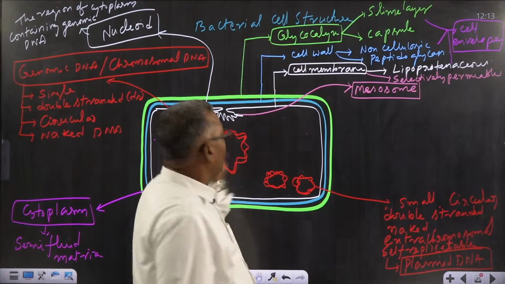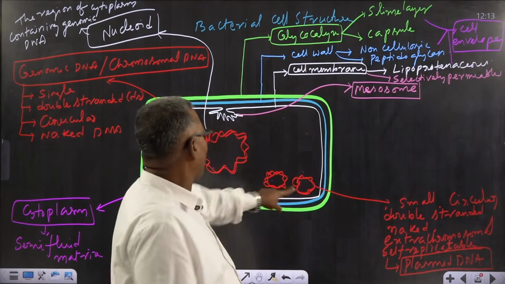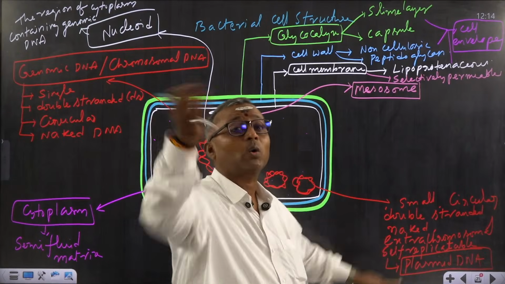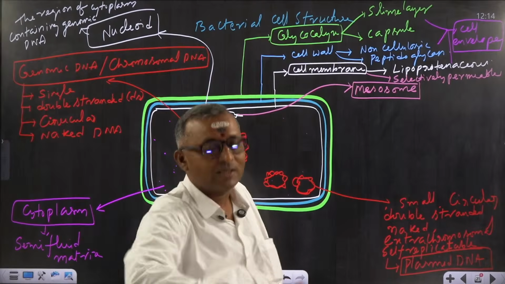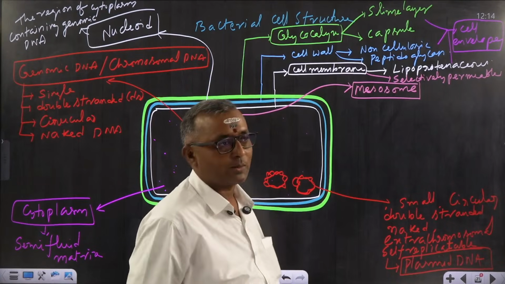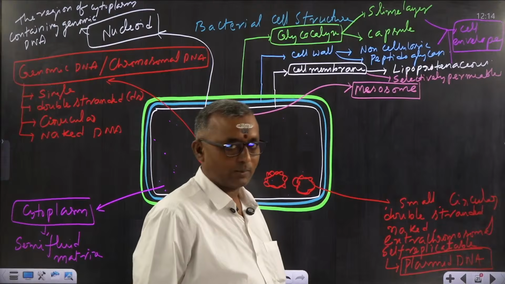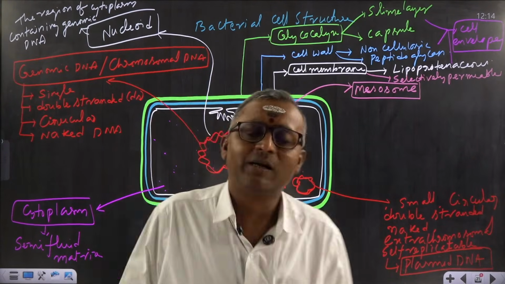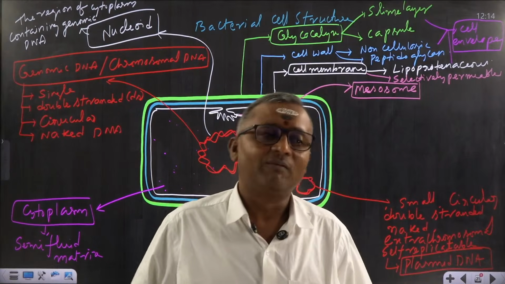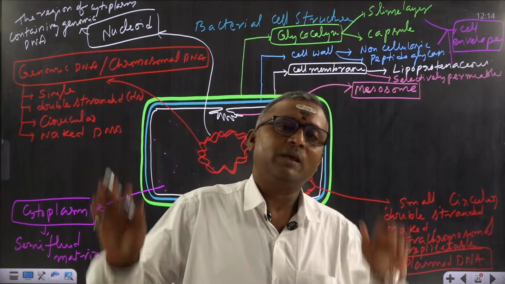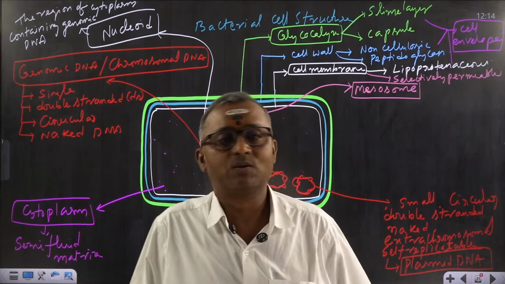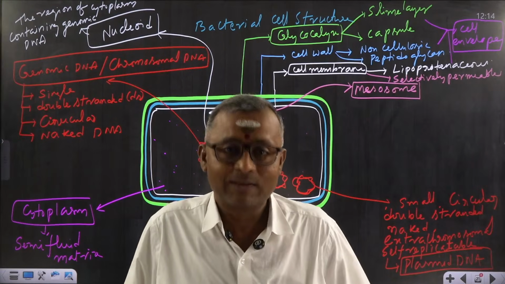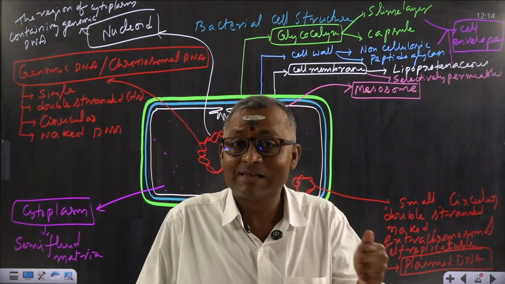outside of the chromosomal DNA. It is not a part of chromosomal DNA. That is why it is called extrachromosomal DNA. Extra in the sense outside the chromosomal DNA. So it is extrachromosomal, self-replicatable DNA, that is called plasmid DNA. Plasmid DNA also has several important functions. It confers many important functions to the bacterial cell. I'll give you one best example: it provides antibiotic resistance to the bacteria.